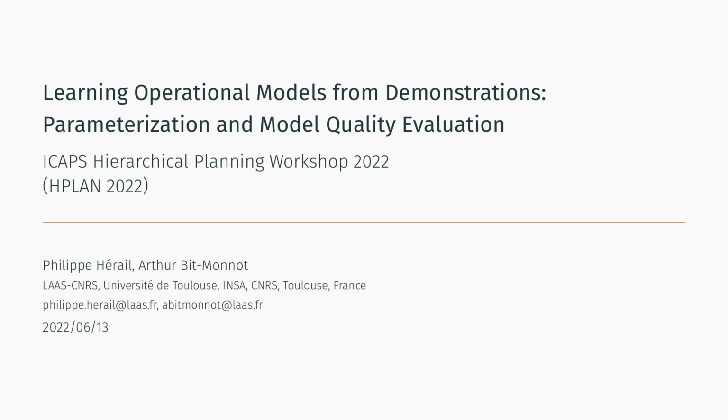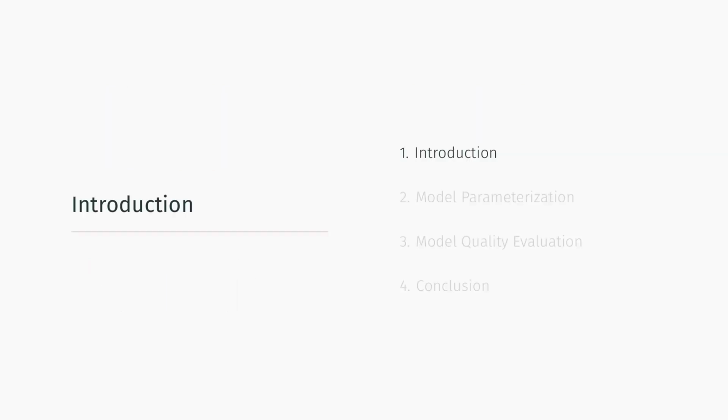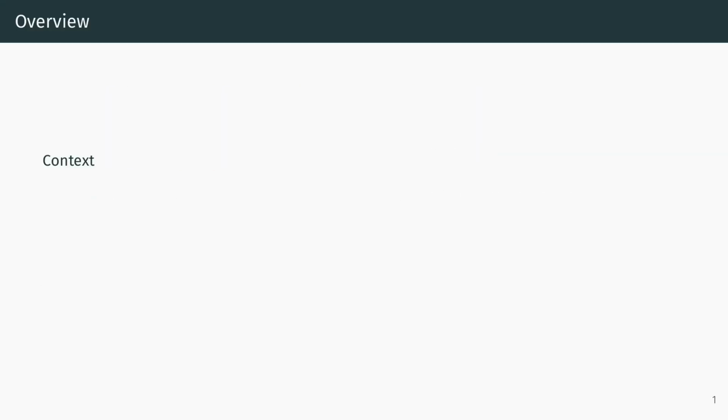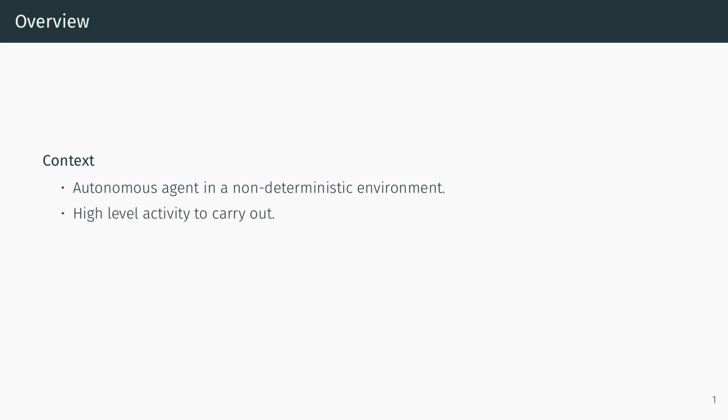I will be talking about our work with Arthur Bit-Monnot on learning operational models from demonstrations, mainly focusing on model parameterization and quality evaluation. So first, a bit of context. We are working with autonomous agents acting in a non-deterministic environment. They have to carry high-level activities and therefore have to balance between their long-term goals and their reaction to unexpected